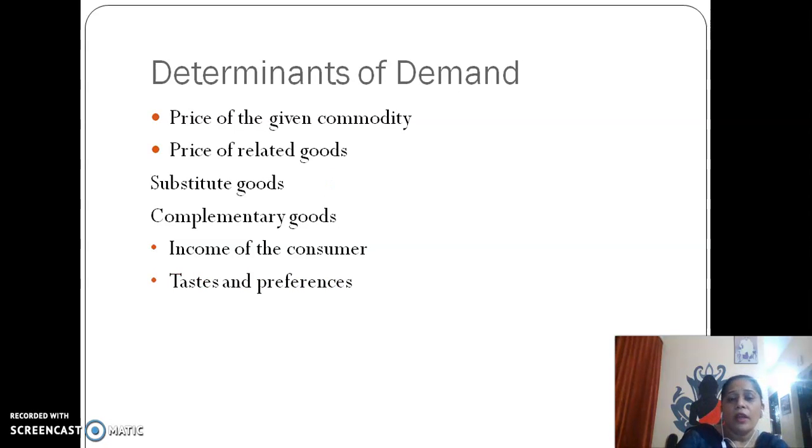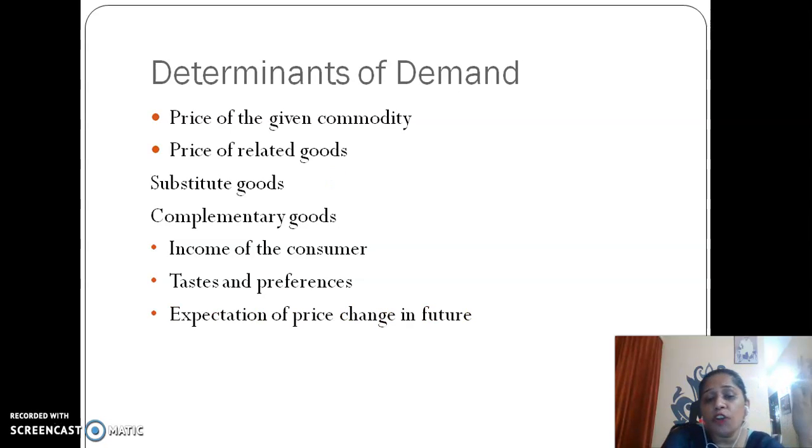Now next, taste and preferences. Yes, because demand of a commodity also depends on taste and preferences. When you prefer something, you like something, you have a habit of something, and you are particular about a particular taste, then in that case you generally demand that commodity.